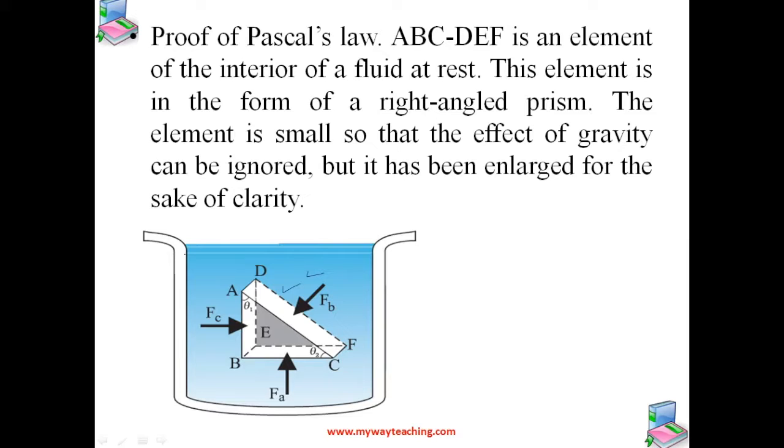The forces on this element are those exerted by the rest of the fluid, and they must be normal to the surfaces of the element, isn't it? The force which is exerted by the fluid must be normal to the surface, as we already discussed this point before. Thus, the fluid exerts pressures Pa, Pb, and Pc on this element of area corresponding to the normal forces, that is Fa, Fb, and Fc.